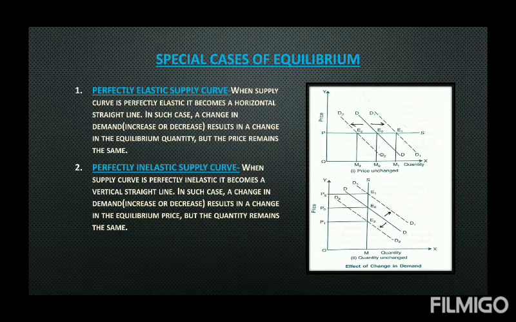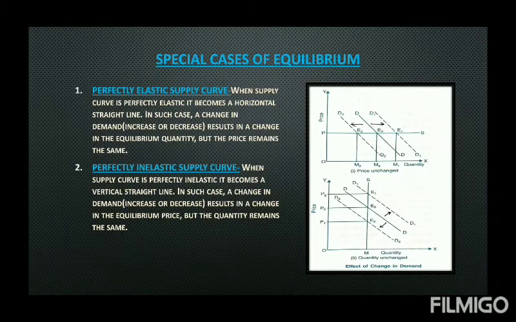Till here, what we saw is the shift of the demand curve and its impact on equilibrium price and quantity. Basically, supply was not changing in any of these cases. What we have seen is how a change in demand affects the equilibrium price and quantity.